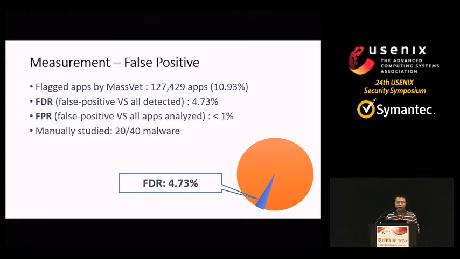After that, we find the false detection rate, that is the false positive over all detections, is 4.73%, and the false positive rate over all apps analyzed is less than 1%. Then we manually studied the apps that were viewed by VirusTotal as clean. We find that 20 out of 40 are really malware. They use some sensitive APIs, and they download some apps and install them, and some seriously take pictures and send them to a remote server.